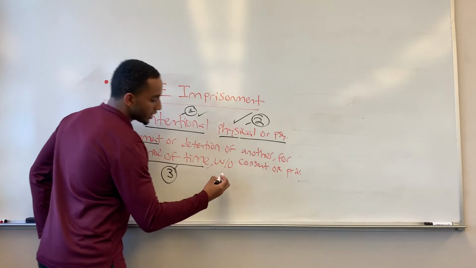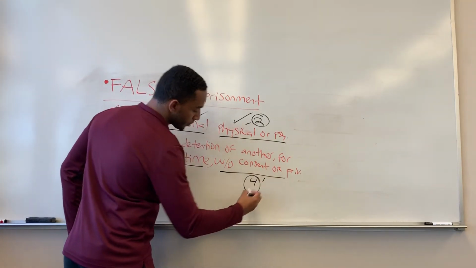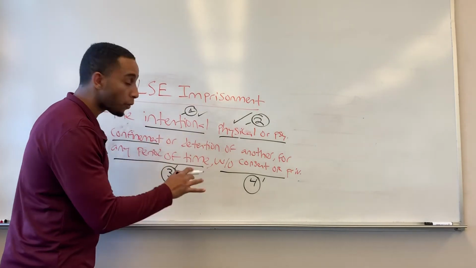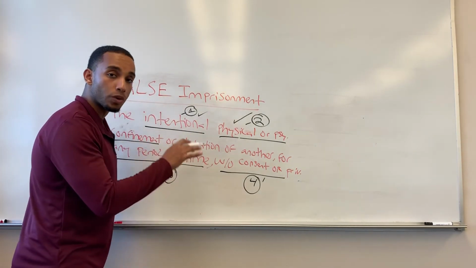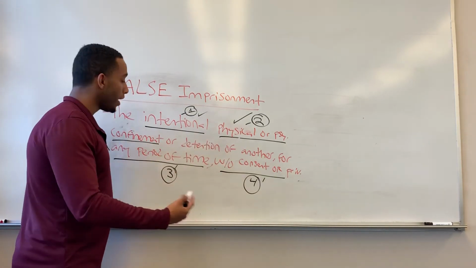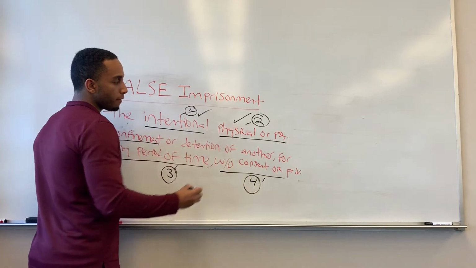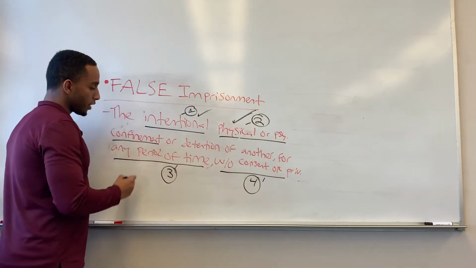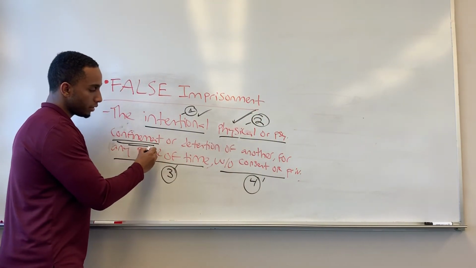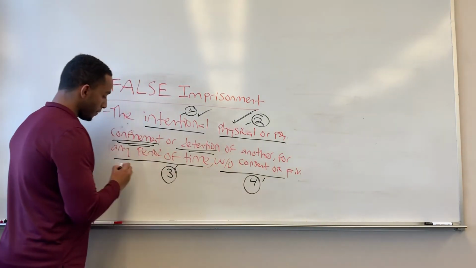And of course, this is the last element, element number 4. So showing these 4 elements is absolutely critical. Again, my friend Emily intentionally, physically confines me or puts me in detention within her closet for any period of time.